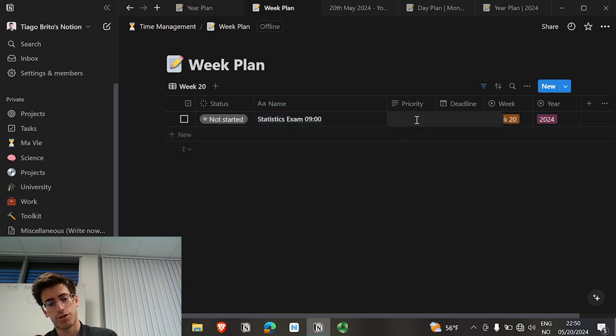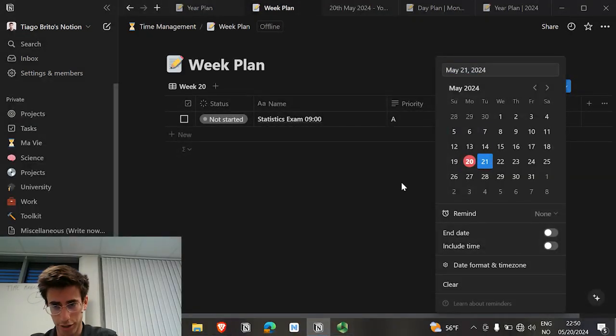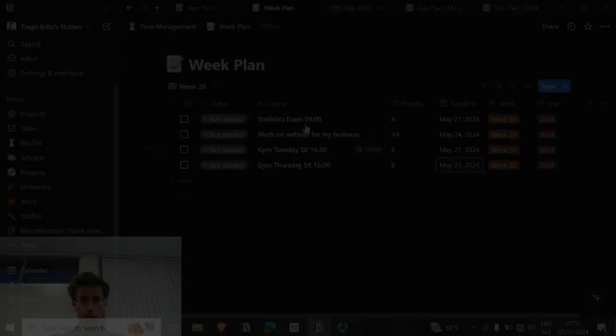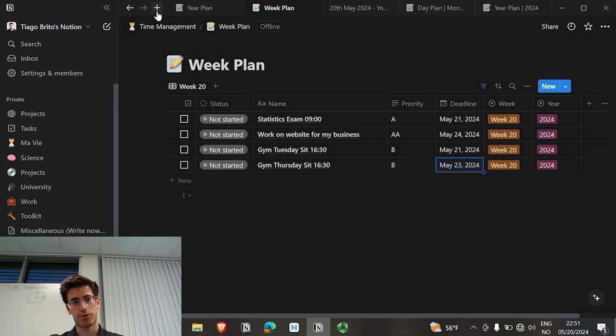Then the same priority, which is A. And then the deadline is tomorrow, so we write the date right here. And the year is this one here. So now we add another tab for the day plan.